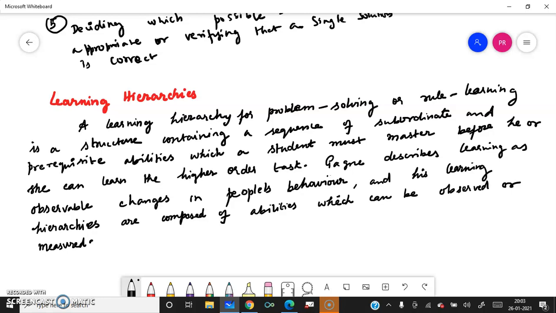Gagné describes learning as observable changes in people's behavior. After something is learned, you can observe it and you can measure it. Then only can you say that people have learned something. His learning hierarchies are composed of abilities which can be observed or measured. Therefore, he has given the hierarchies in terms of observable and measurable abilities.